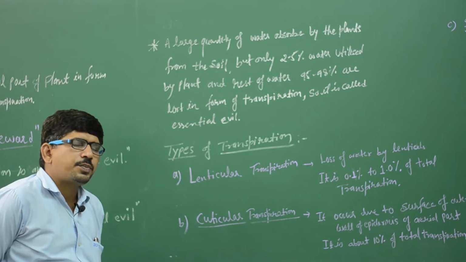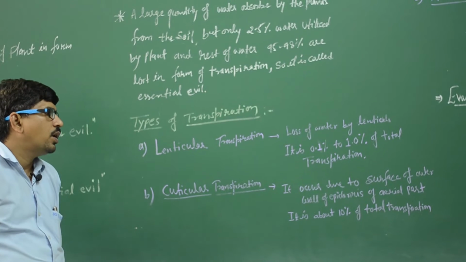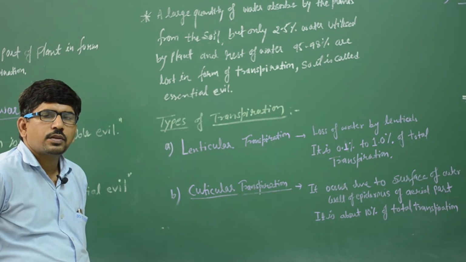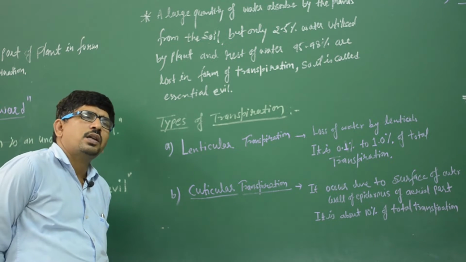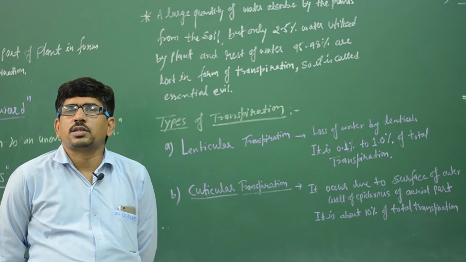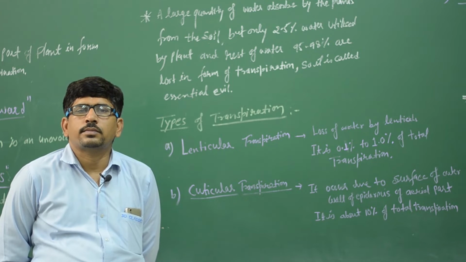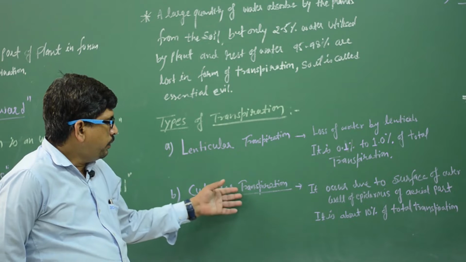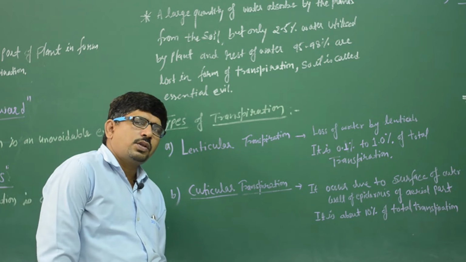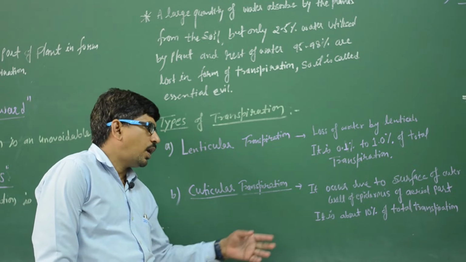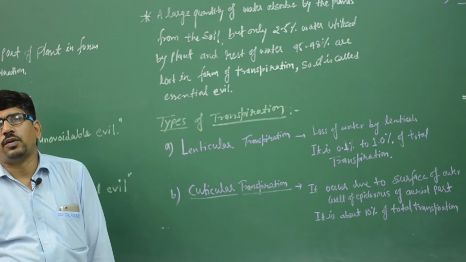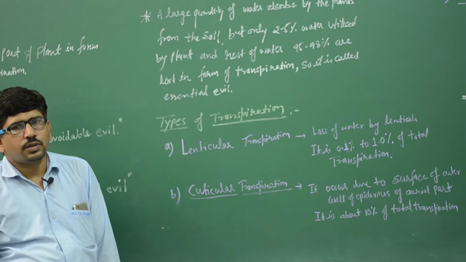दूसरा होता है आपके क्यूटिकुलर ट्रांसपिरेशन। It means it occurs due to the surface of the outer wall of the epidermis. You know very well the leaf structure: the aerial parts of the plant contain the cuticle as an external layer. Due to this layer, water is released, and it is about 10% of the total transpiration. Clear?